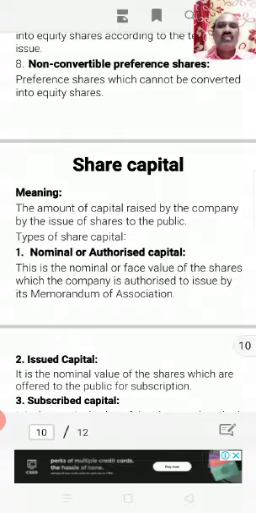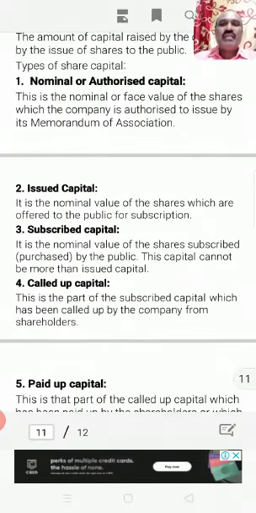That is called authorized amount of capital. This is the nominal or face value of the shares which the company is authorized. The company is authorized to borrow a certain amount of capital from the public. A company cannot go beyond that capital. It can borrow only up to that limit. That is called nominal or authorized capital.